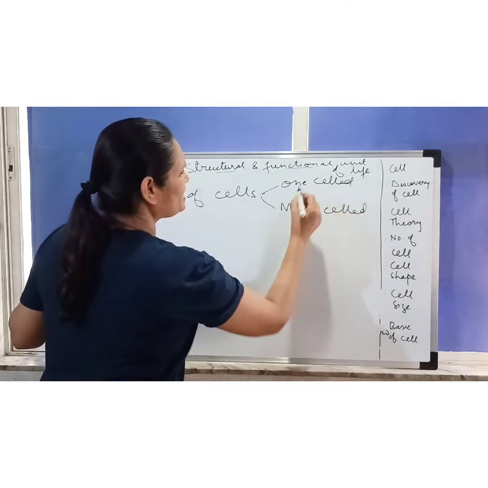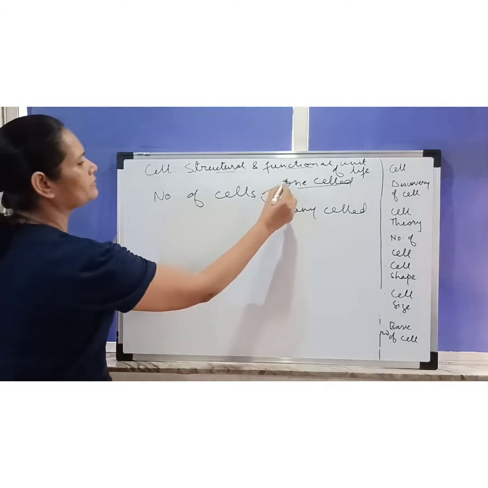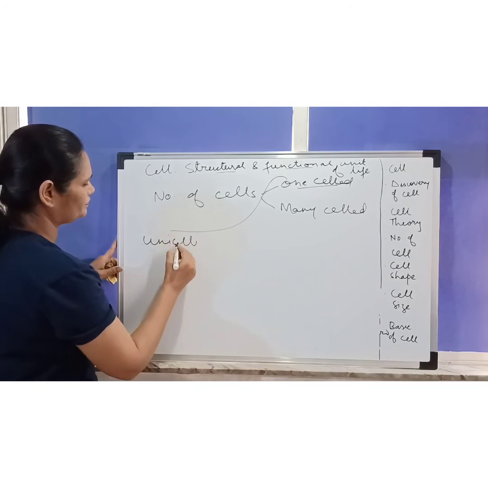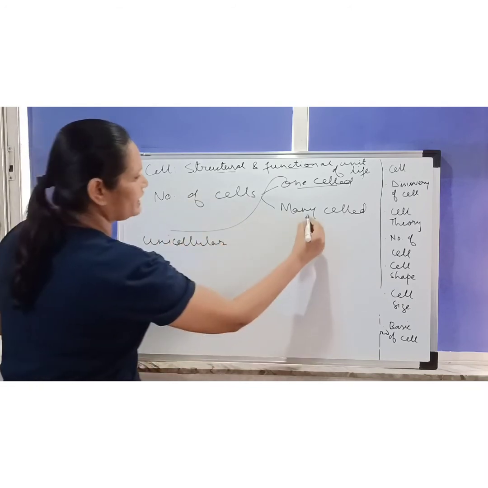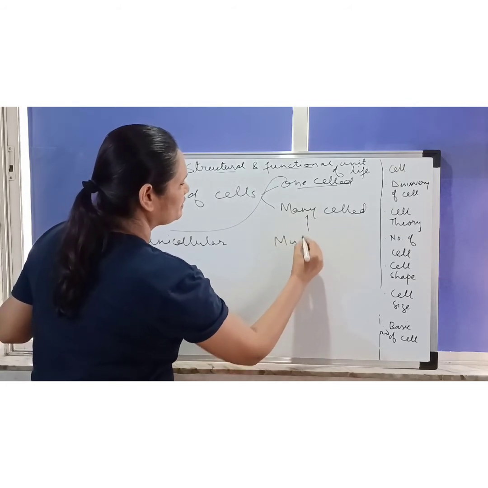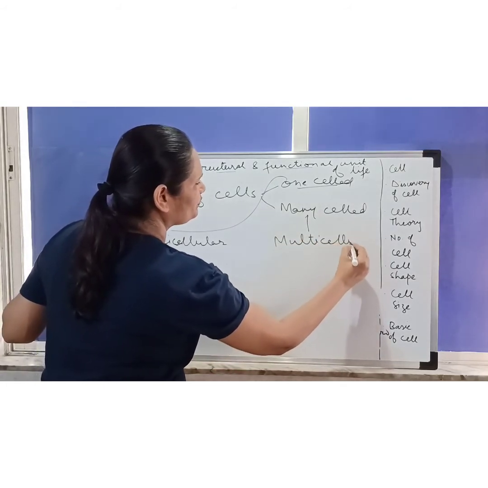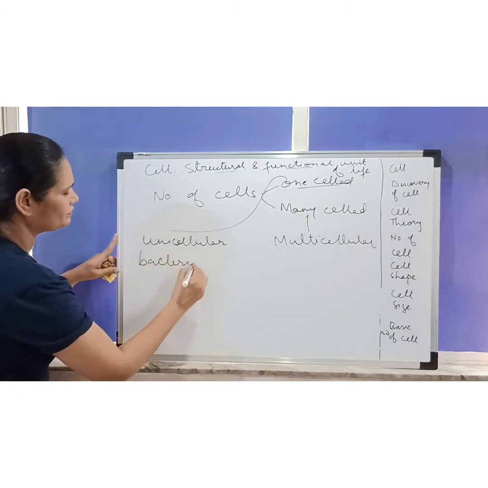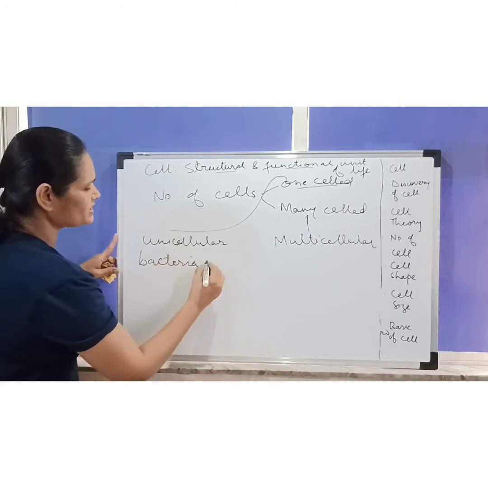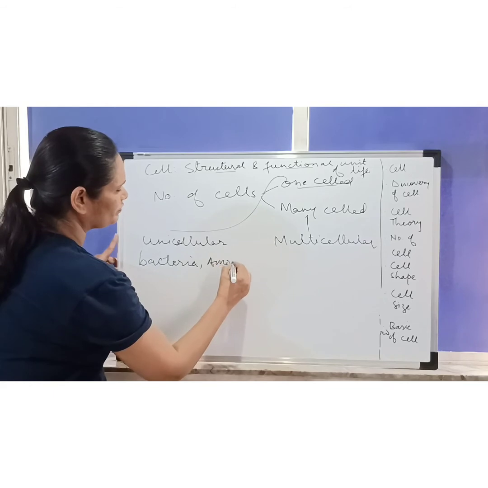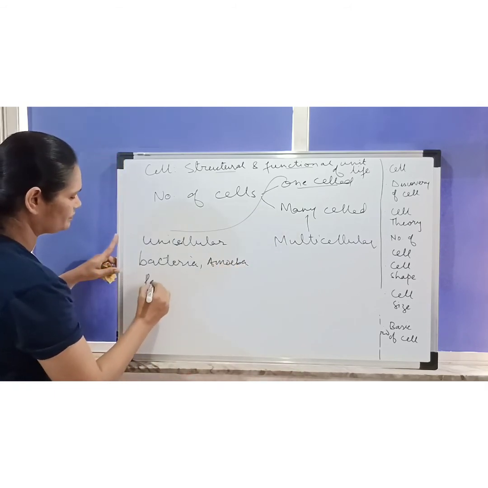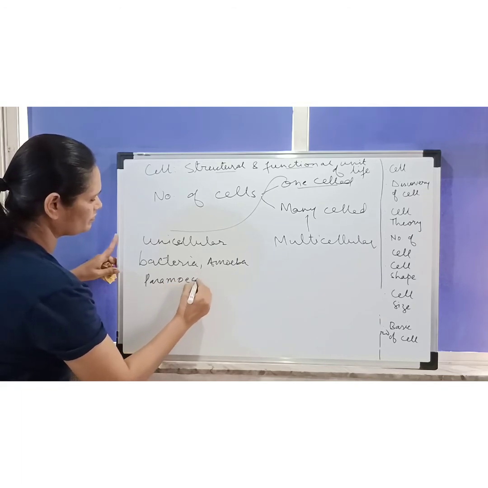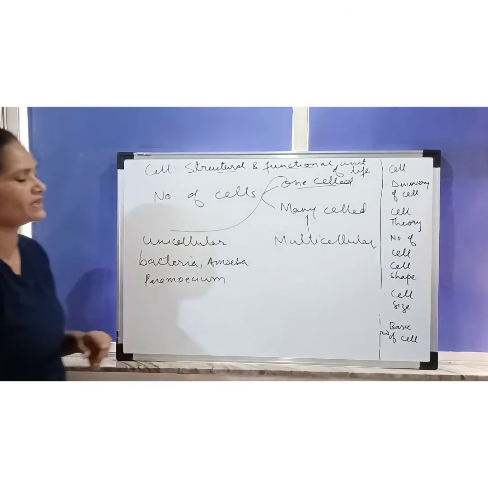When they are one celled, they are called unicellular, and when they are many celled, they are called multicellular. Examples of unicellular organisms are bacteria and certain protozoans like amoeba and paramecium.